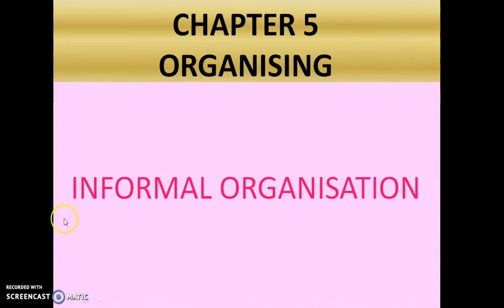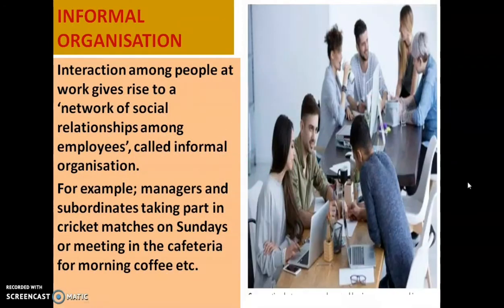Children, in our last class we have discussed the formal organization. Now let us discuss the informal organization. Interaction among people at the workplace gives rise to a network of social relationships among the employees, called informal organization. So informal organization means interaction of people in the workplace. Because of that, a social relationship is created among the employees. That is known as informal organization.